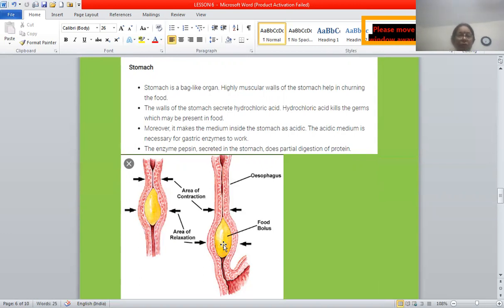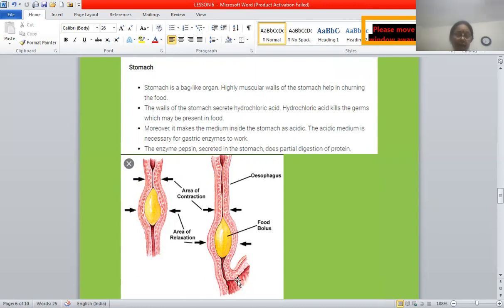This is the esophagus. Now, from the esophagus, food enters the stomach. Where does the food go? Food enters the stomach. Stomach is a J-shaped, widest part of the alimentary canal. Stomach is a bag-like organ. Highly muscular walls of the stomach help in churning the food. It secretes a digestive juice called gastric juice.